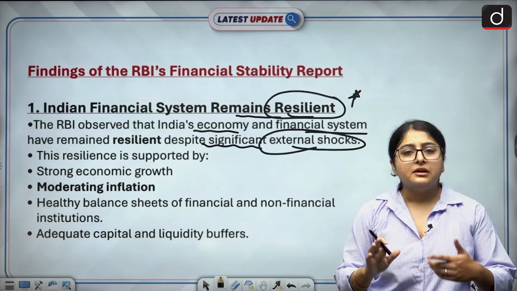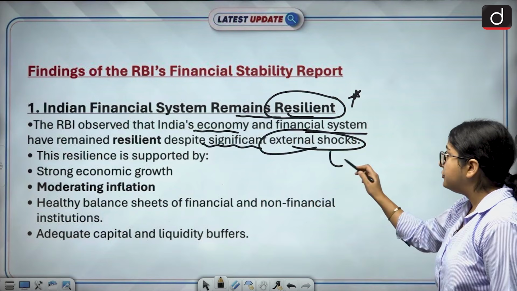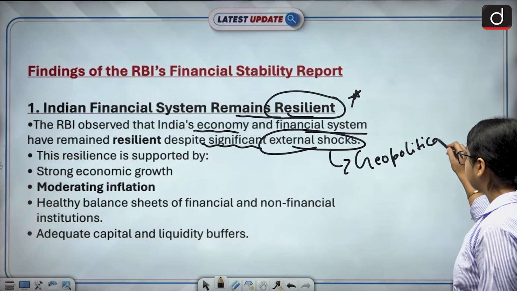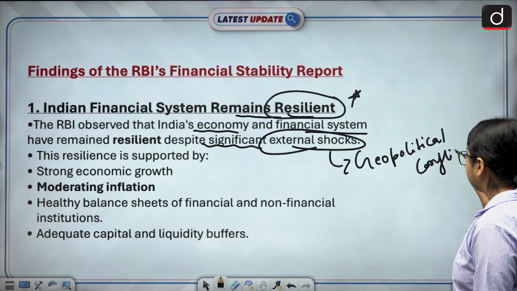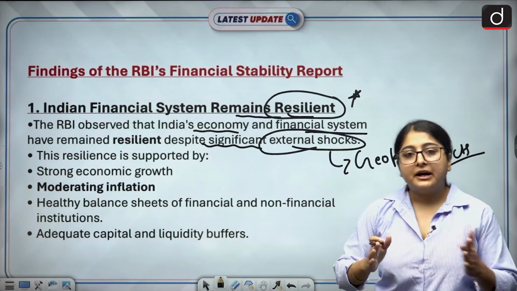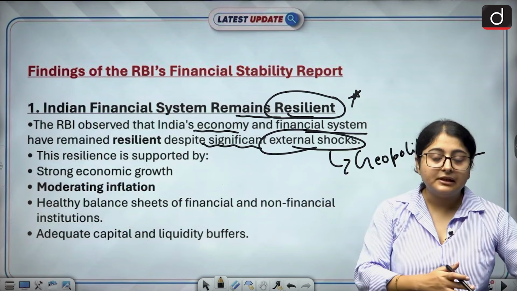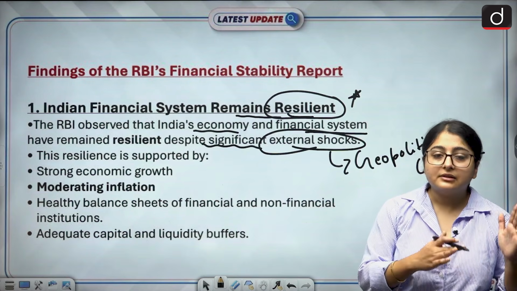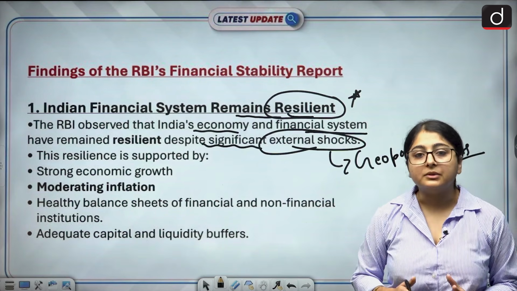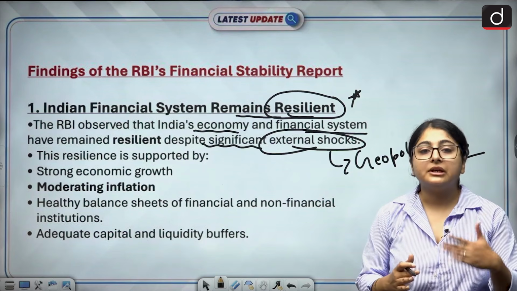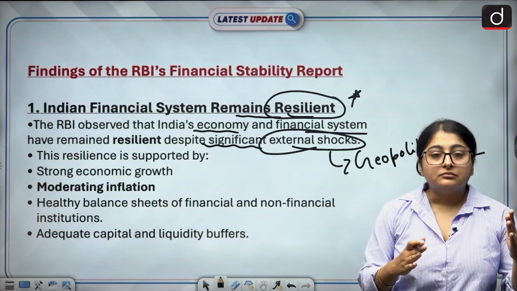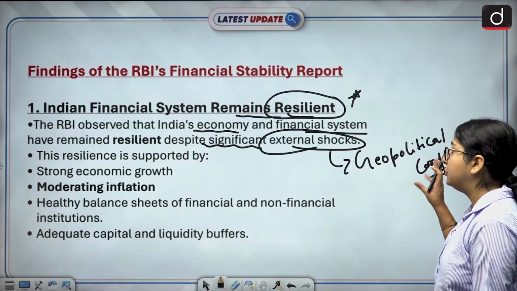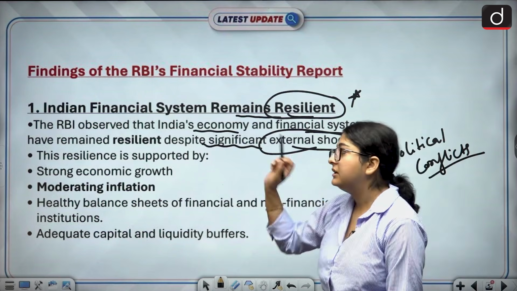We have faced many external shocks. There were geopolitical conflicts. In 2025, we had a conflict with Pakistan. Recently we saw that there was a conflict between the US and Iran. In some way or the other, it impacted our economy. Okay, the LPG prices got increased. Our rupee got depreciated. But still, despite all those external shocks, we have been able to remain resilient.